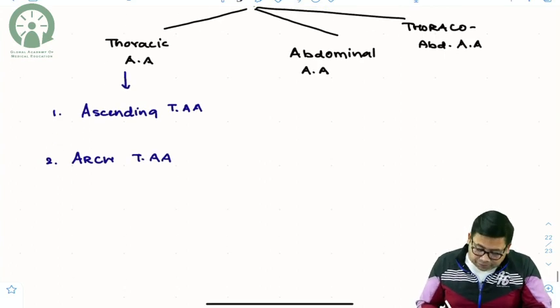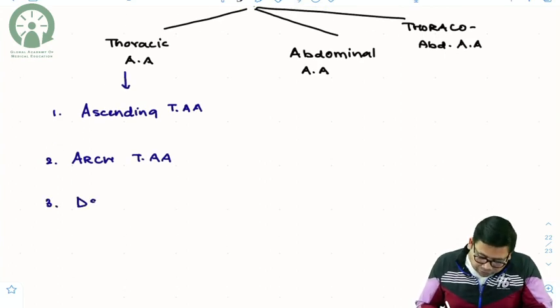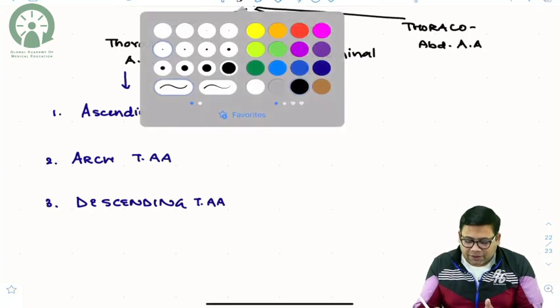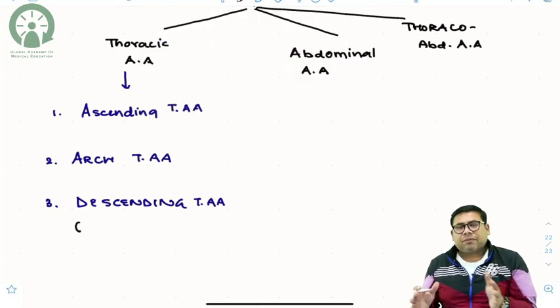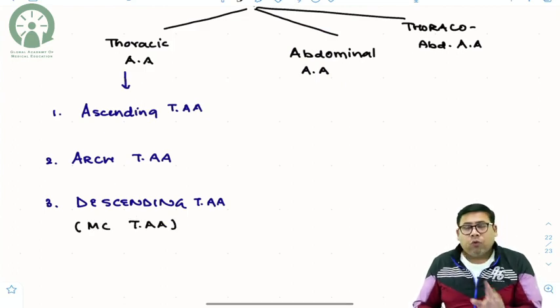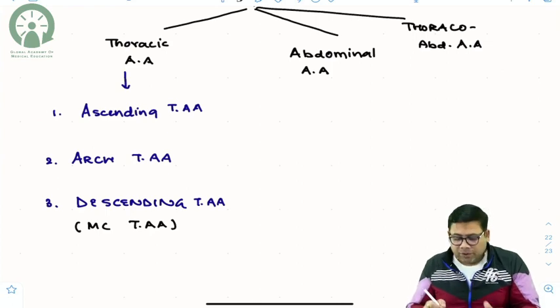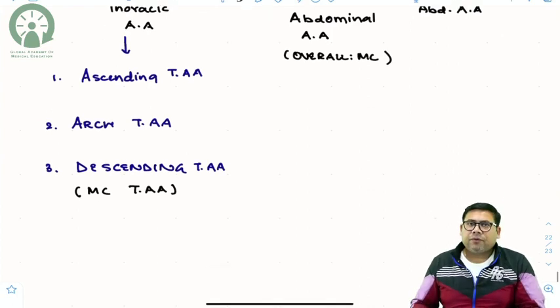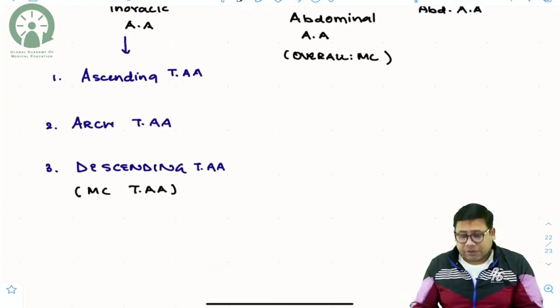The third is the descending thoracic aortic aneurysm. Amongst the thoracic aortic aneurysms, one is most common. Overall, which is most common? It is abdominal. Overall, the most common aneurysm when we talk about the aortic aneurysms is the abdominal aortic aneurysm.